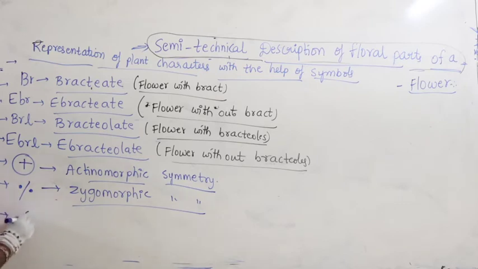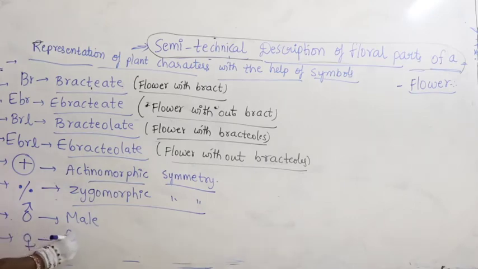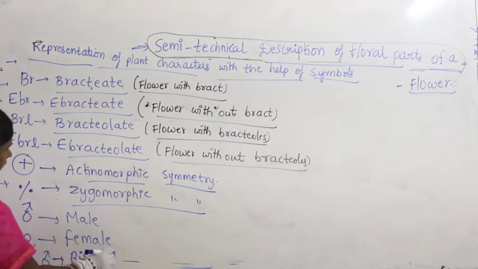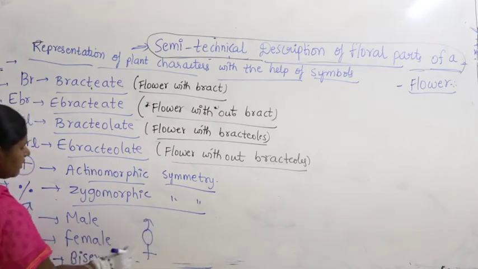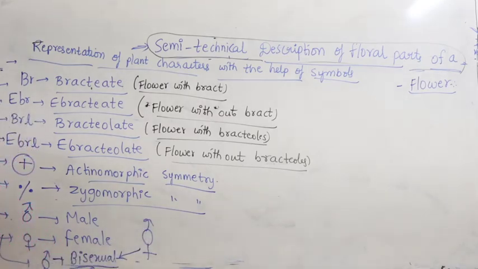Then let us go with this symbol, it says male. If we write this symbol, that is the symbol for female. Suppose if you write both, that is nothing but the condition called bisexual. How do you write for bisexual? Like this. If you write this symbol, this is for bisexual. Plant has both male gametes as well as female gametes. That indicates the condition called bisexual.